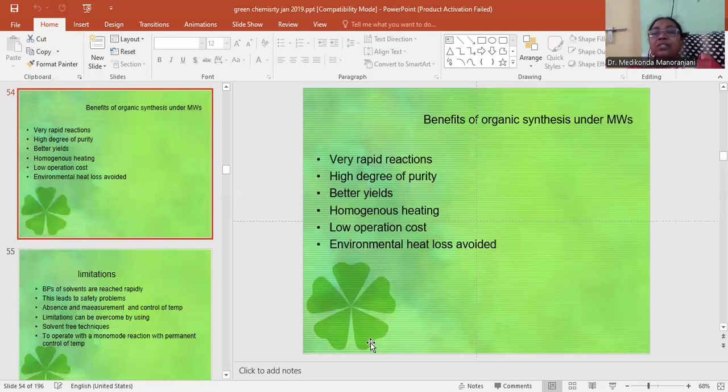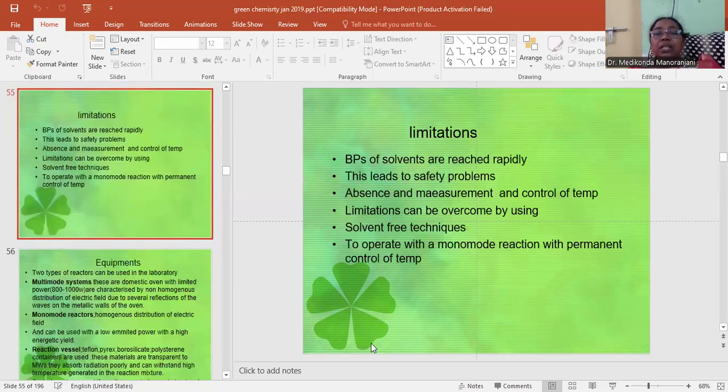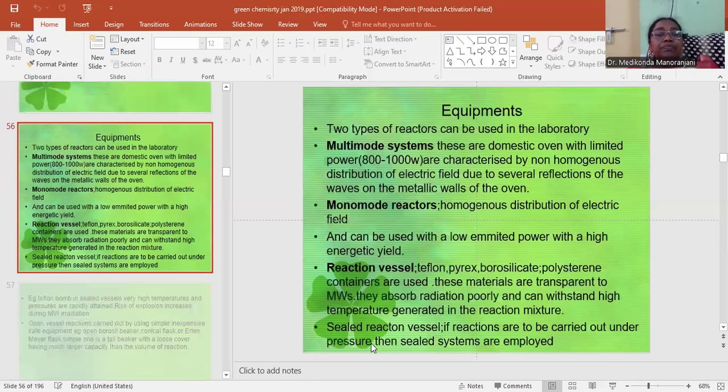Now, let us see the benefits of organic synthesis under microwave. Very rapid reactions, and the products contain a high degree of purity, better yields are obtained, homogeneous heating, low operation cost, and environmental heat loss is avoided. At the same time, let us also see the limitations of microwave. Boiling points of solvents are reached rapidly. This leads to safety problems, and absence of measurement and control of temperature. Limitations can be overcome by using solvent-free techniques, or by operating with a monomode reactor with permanent control of temperature.